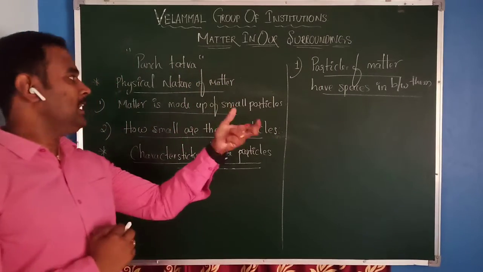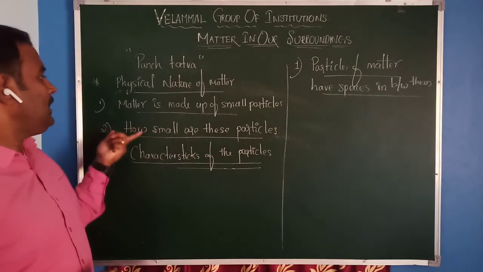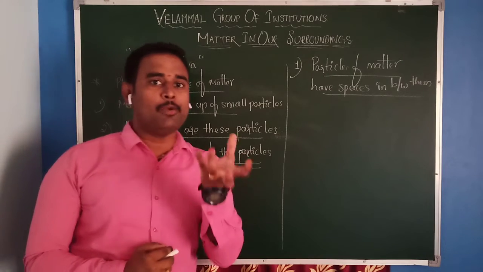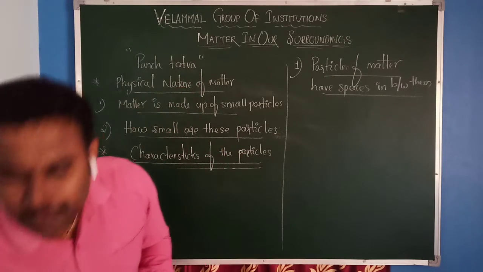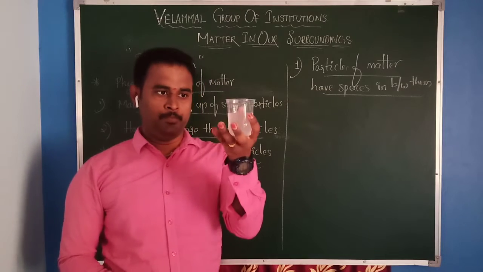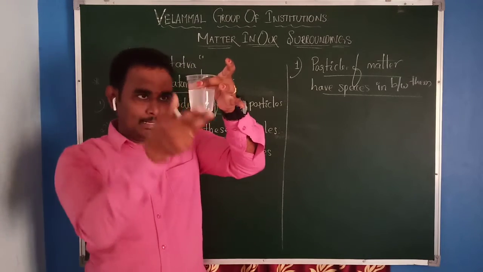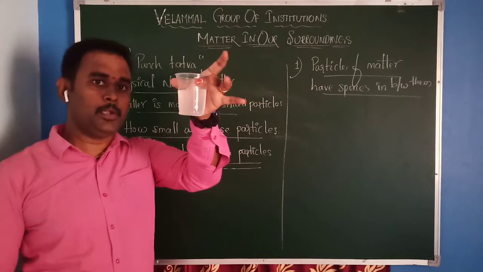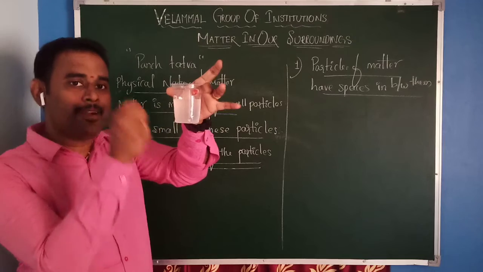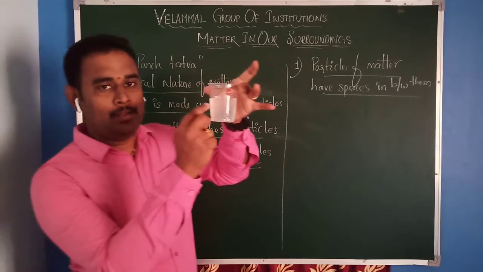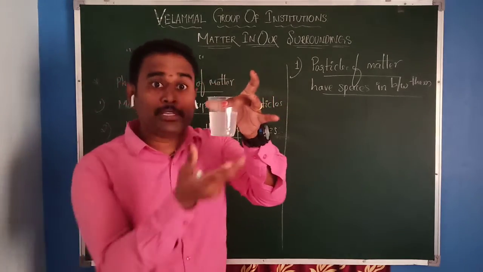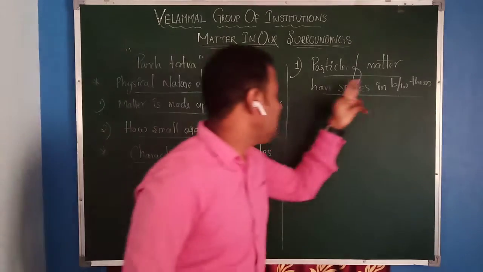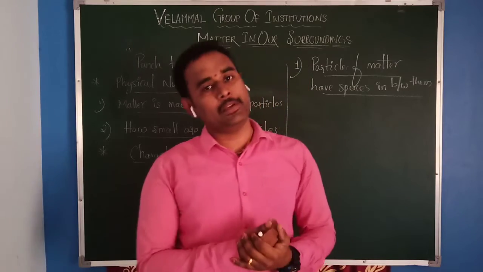Already in the first point, on how small these particles are, we discussed one activity. Take one glass of water, add some amount of glucose or sugar. When you observe this glucose water, you cannot find any glucose particles here because the glucose particles occupy the spaces between the water. Based on this activity, we can conclude that particles of matter have spaces between them.